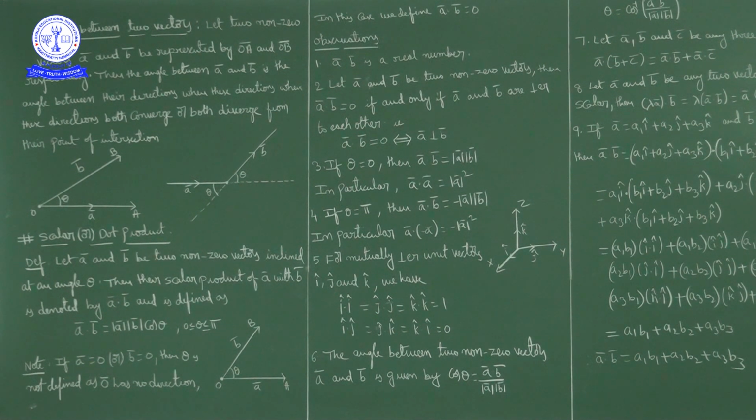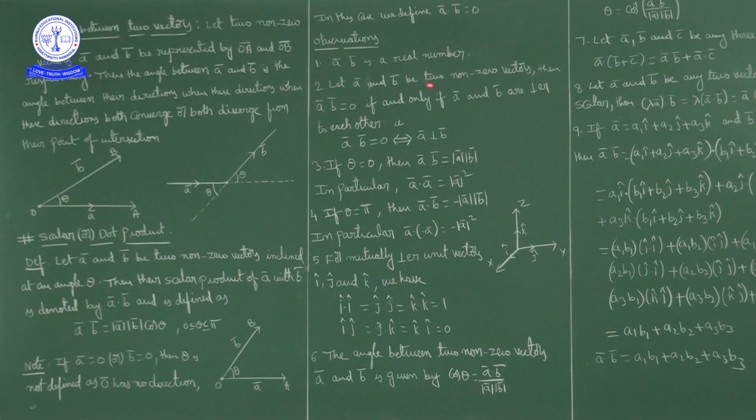Okay, a bar dot b bar is positive if a and b are two non-zero vectors, then a bar dot b bar positive means theta is in the first quadrant, 0 to pi by 2. If a bar dot b bar is negative, theta lies between the open interval pi by 2 to the closed interval pi. If a bar dot b bar is equal to 0, then theta is equal to pi by 2. That is what is written here.